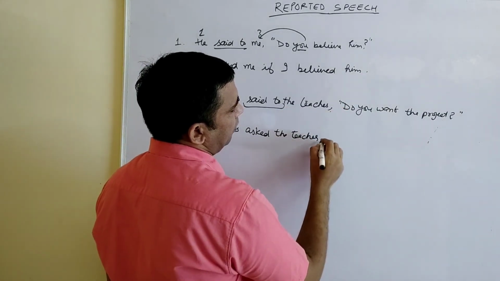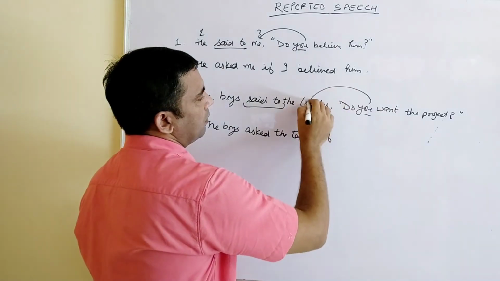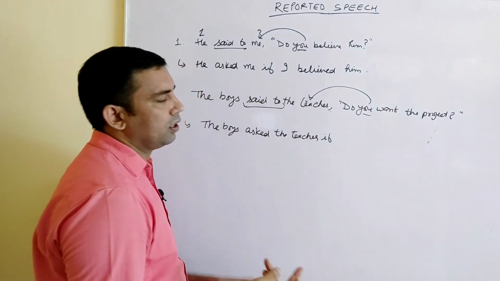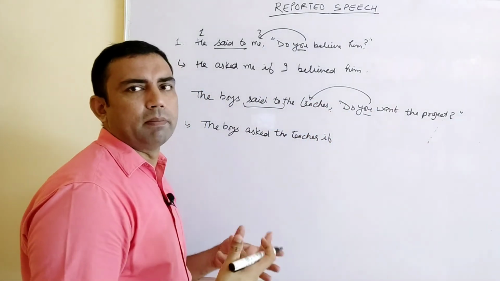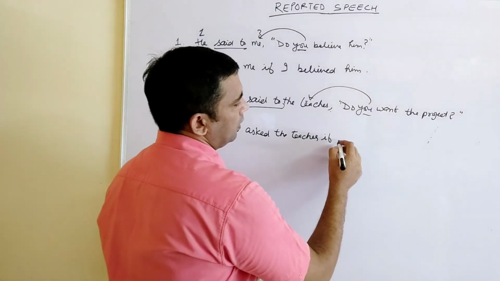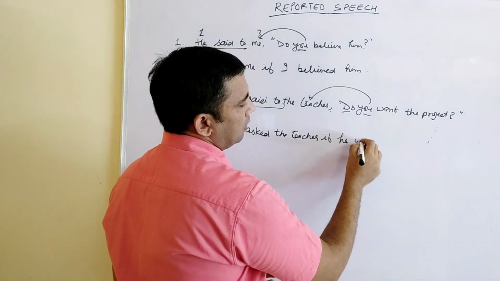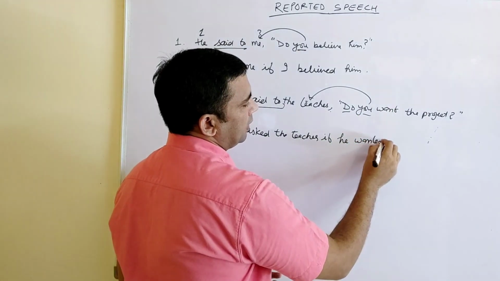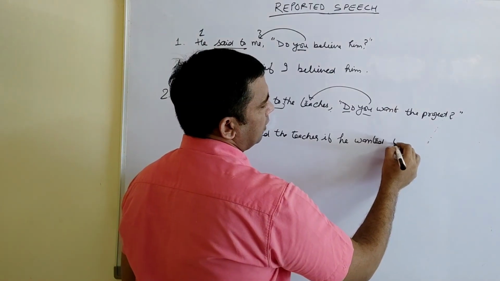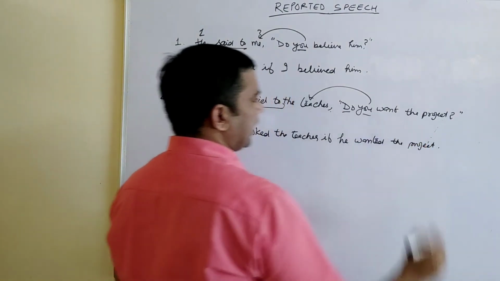Remove the comma and inverted comma, and we use if. "You," again second person. This is the teacher, and the teacher can be male or female, so you can use either she or he. If he, again simple present, will change into simple past: if he wanted the project, full stop.